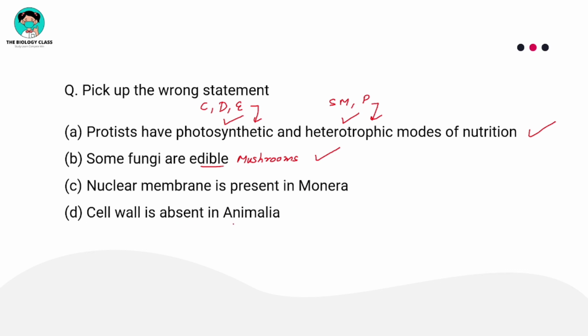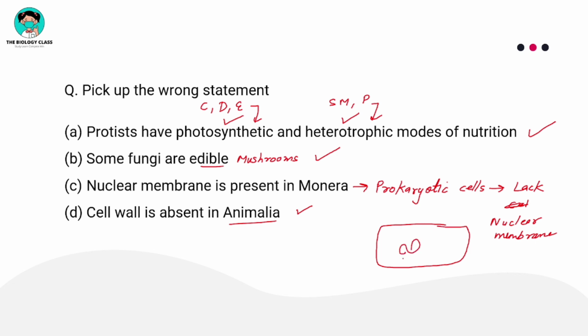Cell wall is absent in Animalia. Animals, do they have any cell wall? No, right? This is a correct statement. Nuclear membrane is present in Monera. Monera is a prokaryotic cell, and prokaryotic cells lack any nuclear membrane. In this prokaryotic cell, the genetic material is present here, so where is the nuclear membrane? No nuclear membrane. This is the correct answer.